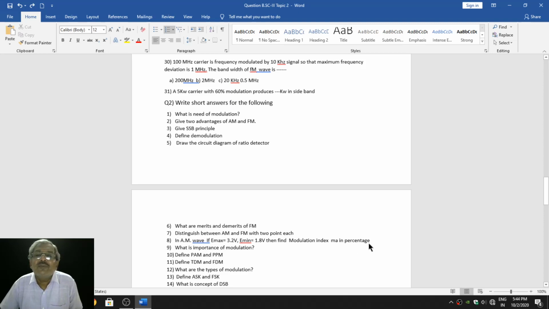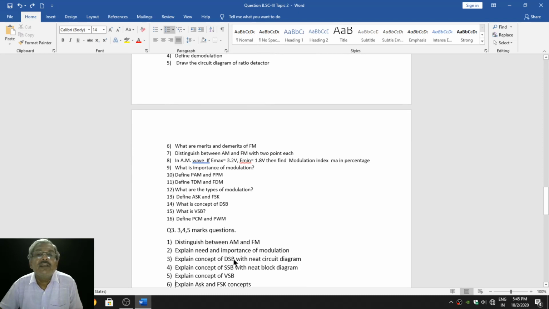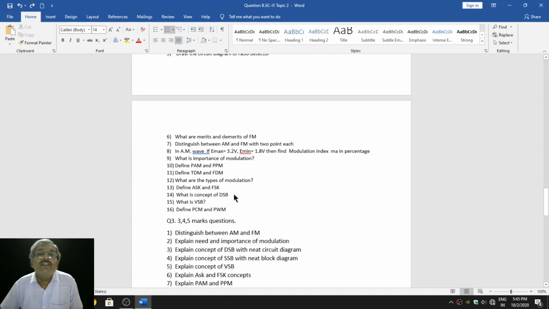In the AM wave, the same example is given here. What is the importance of modulation? Define PAM, PPM, define TDM, FDM. What are the types of modulation? Define FSK, ASK. What is the concept of DSB? What is VSB? Define PCM and PWM. So these are the questions likely to be asked for 2 marks.